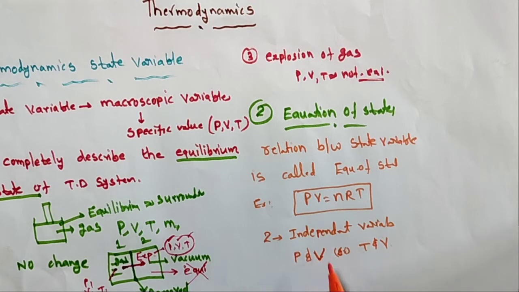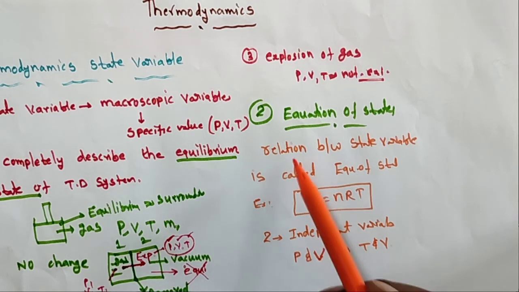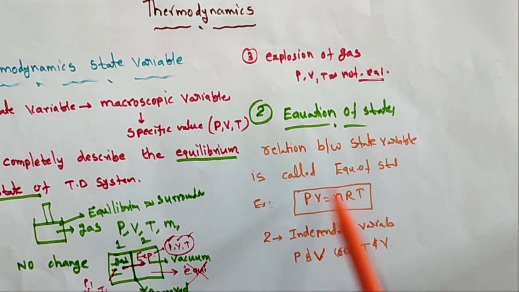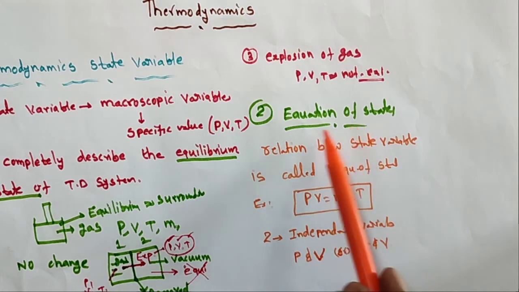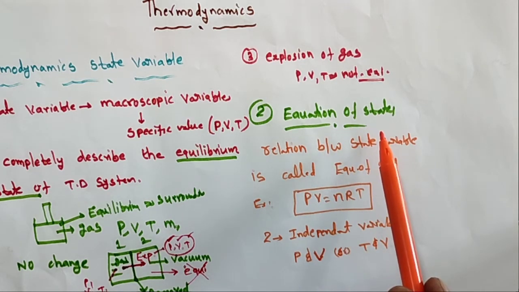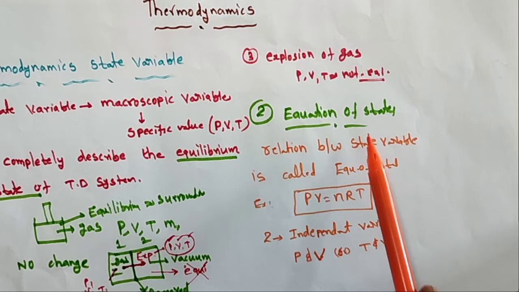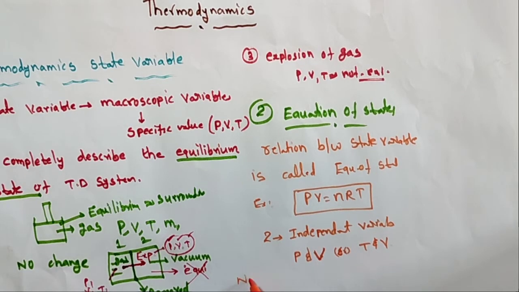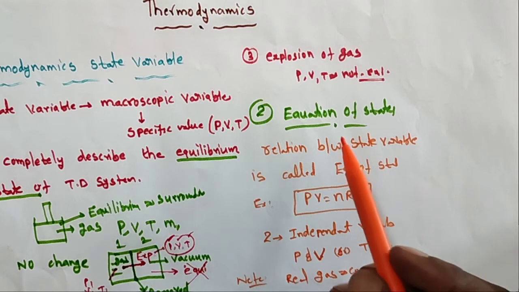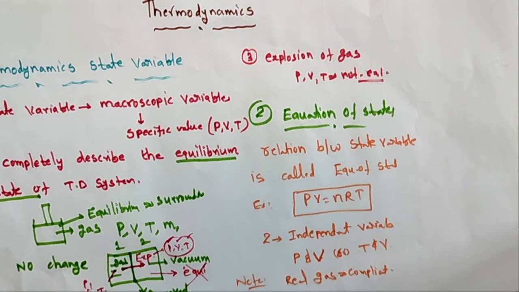These state variables are related by some equation, and that equation is called the equation of state. Note that for real gases, the equation of state is very complicated.